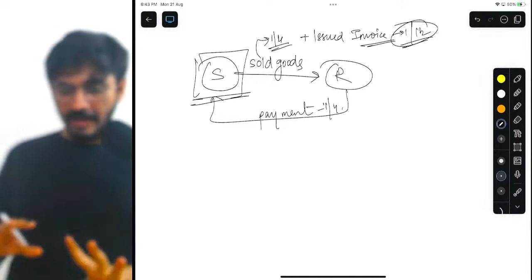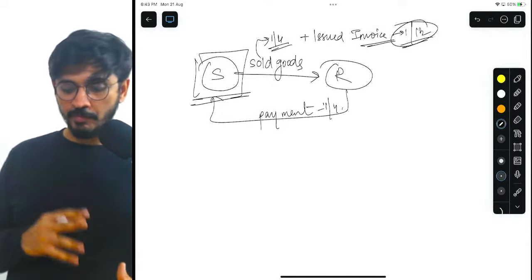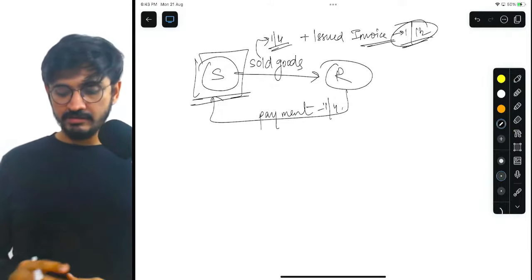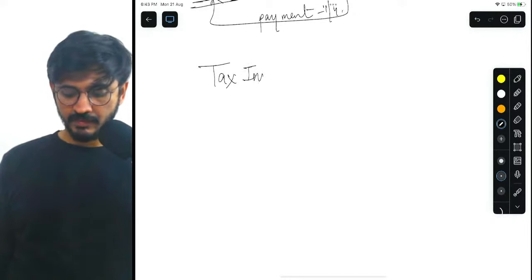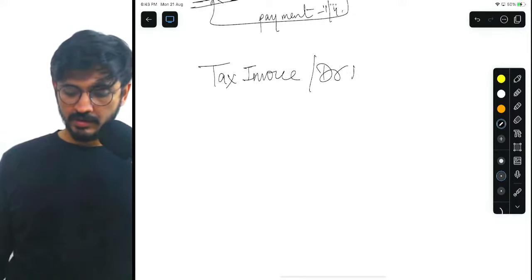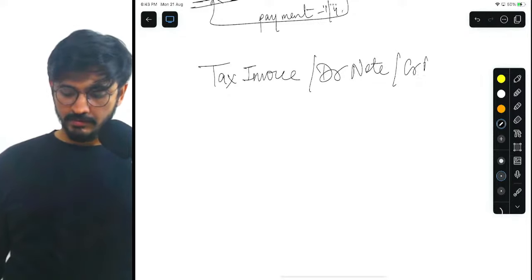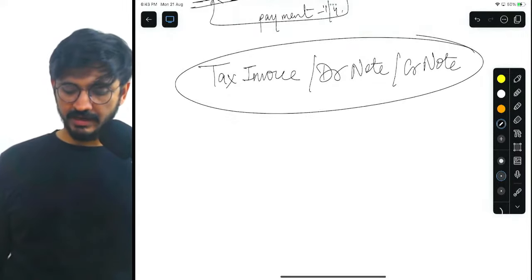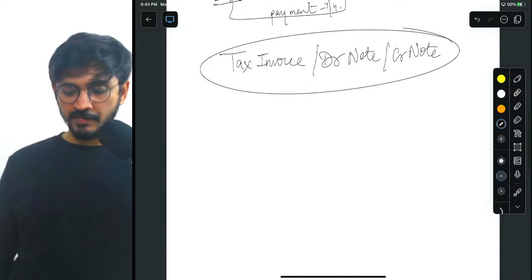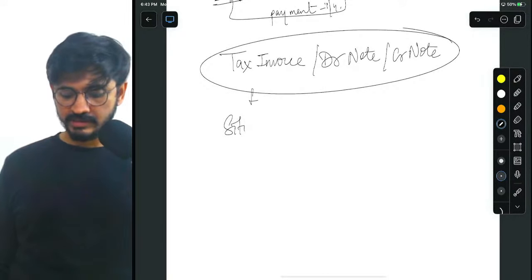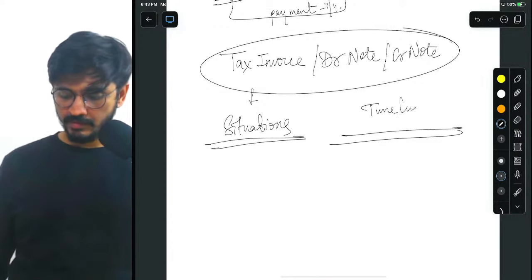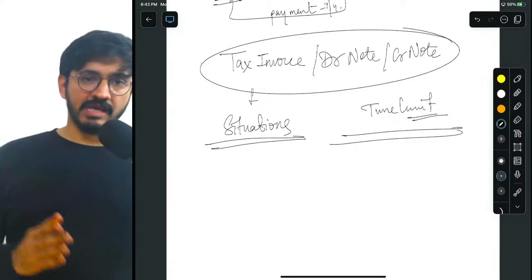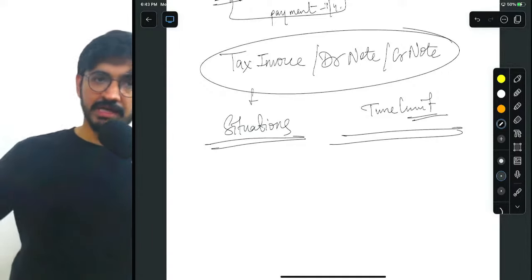So the supplier realized, okay, I am in a fix. I cannot pay such big amounts of penalty. So let me do one thing. Let me study this chapter called Tax Invoice, Debit Note, and Credit Note, and let me understand which are the situations that talk about a certain matter, for which we can understand the time limits of the respective cases.